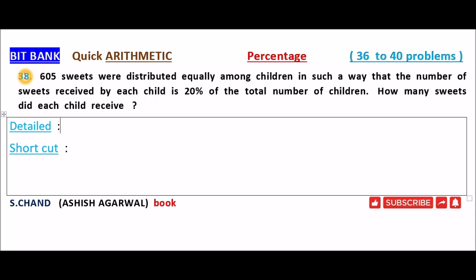Now 38th question. 605 sweets were distributed equally amongst children in such a way that the number of sweets received by each child is 20% of the total number of children. How many sweets did each child receive?